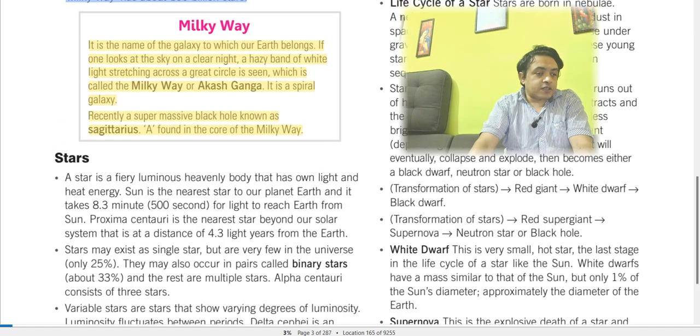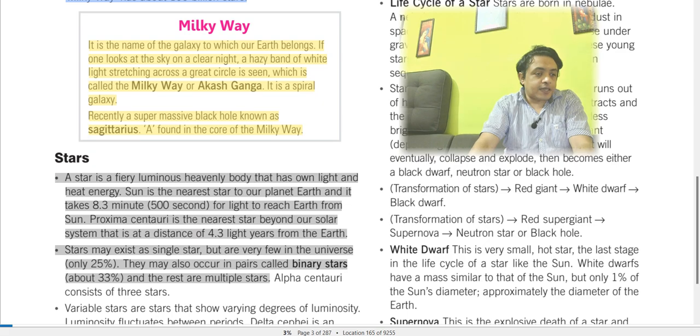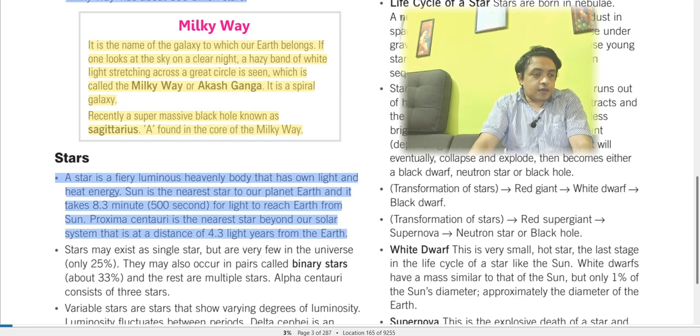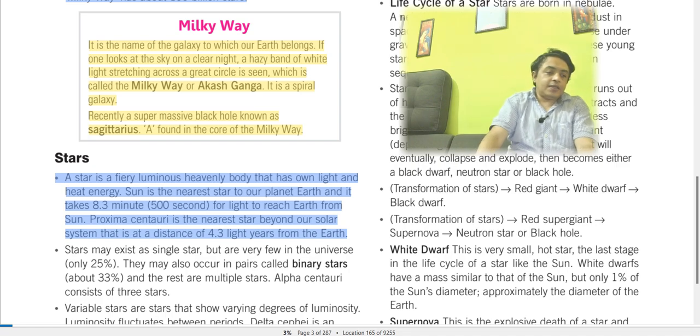Now stars, what is a star? A star is a fiery luminous heavenly body that has its own light and heat energy. The Sun is nearest to our planet Earth, and it takes 8.3 minutes, about 500 seconds, for light to reach Earth from the Sun. Proxima Centauri is the nearest star beyond our solar system, at a distance of 4.3 light years from the Earth.